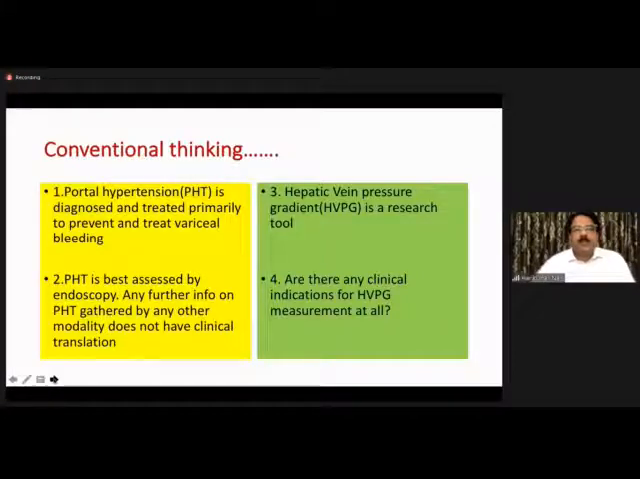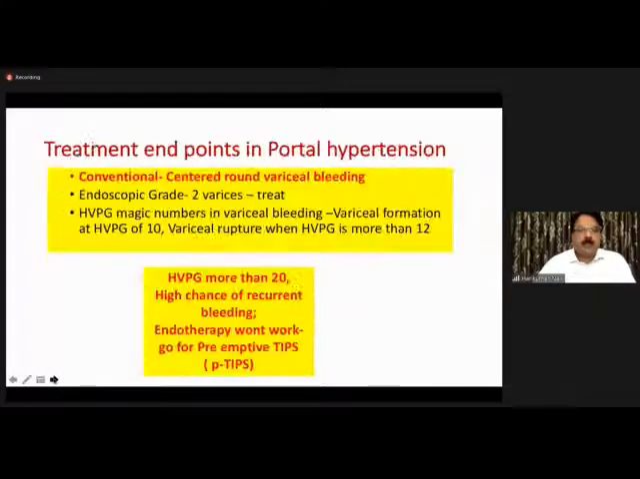1, portal hypertension is diagnosed and treated primarily to prevent and treat variceal bleed. Number 2, portal hypertension is commonly and best assessed by endoscopy. Any further information on portal hypertension gathered by any other modality does not have clinical translation. Number 3, HVPG or hepatic vein pressure gradient measurement is a research tool. Number 4, some wondered, are there any clinical indications for HVPG measurement at all?